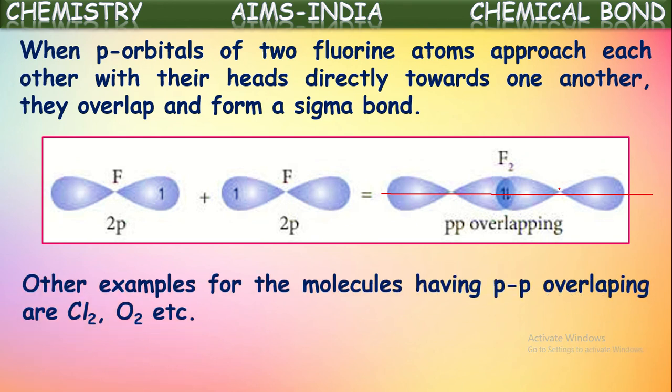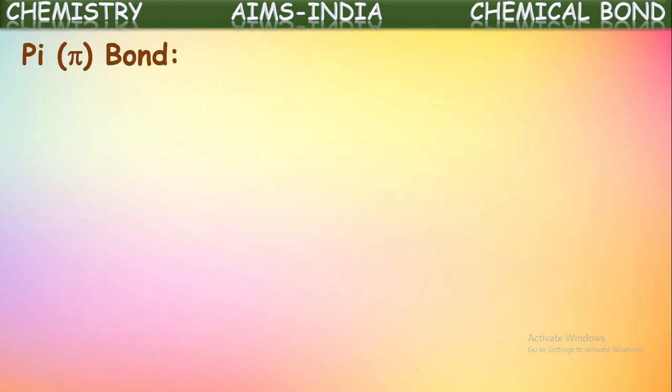Some other examples of molecules which have pp overlapping are Cl2, O2, etc. In these molecules also, this pp overlapping is occurring in the formation of covalent bonds between them. Okay, this is about pp overlapping. Next, another kind of covalent bond formation, that is the pi bond.